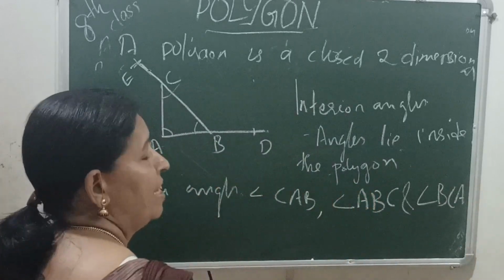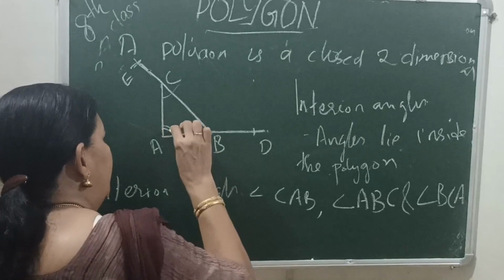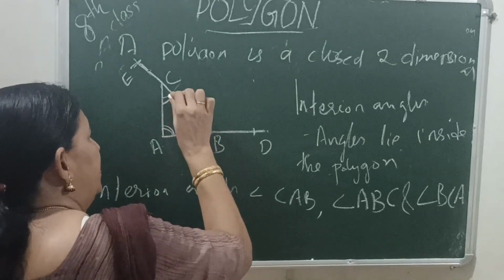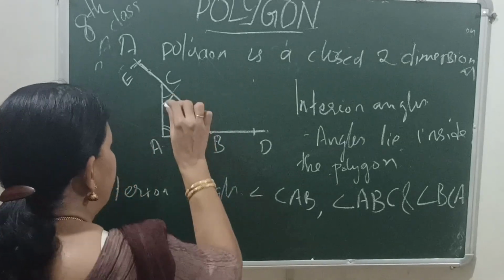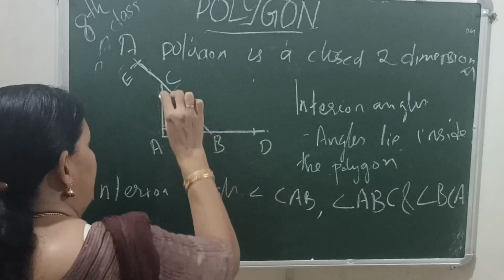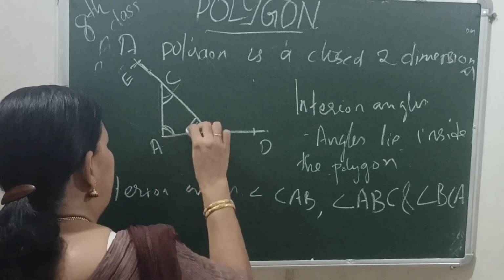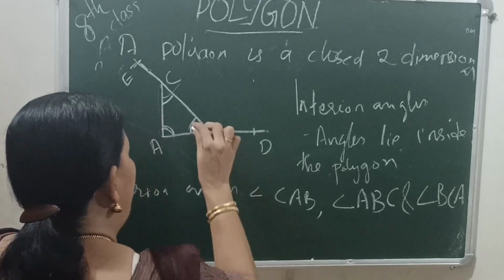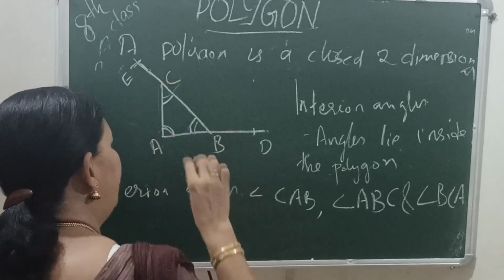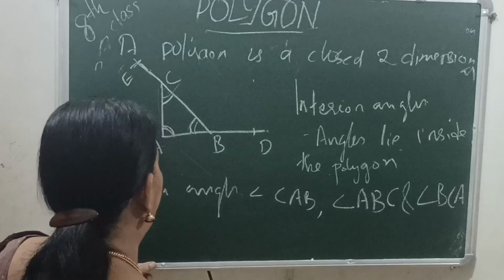These three angles lie inside this figure, so we say that they are interior angles because they lie inside the figure.